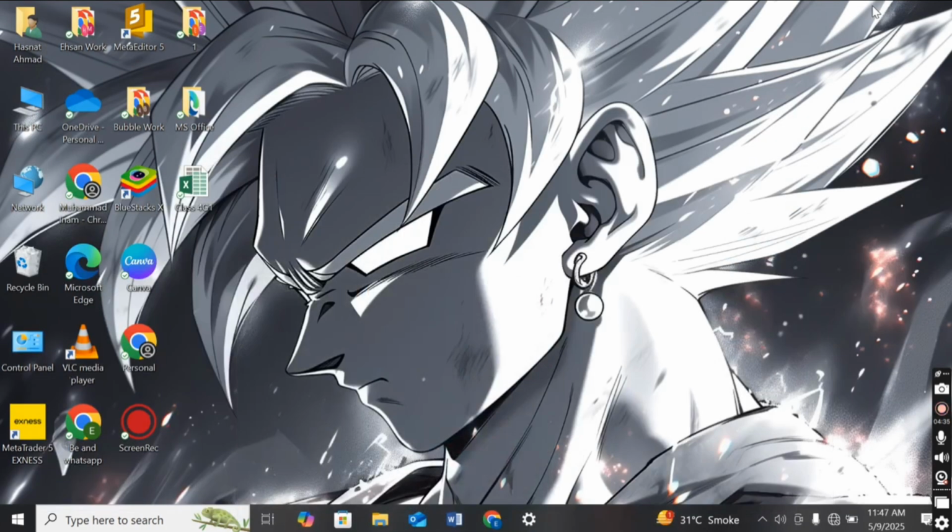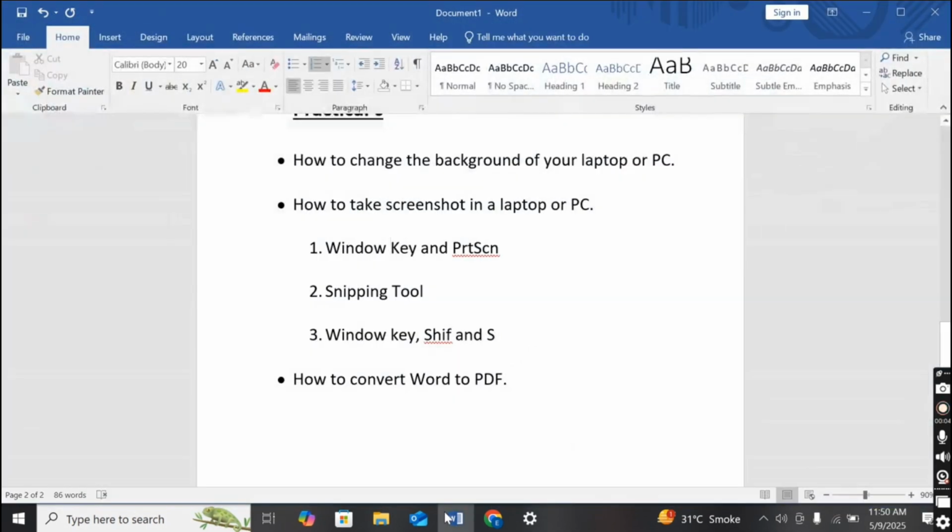So this is your first practical, and we will start our second practical, that is how to take a screenshot on a laptop or PC. There are three methods of taking a screenshot on your laptop or PC. We will discuss them one by one. The first one is with the help of the Windows key and Print Screen.